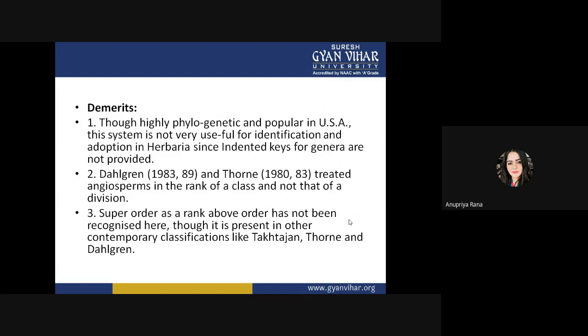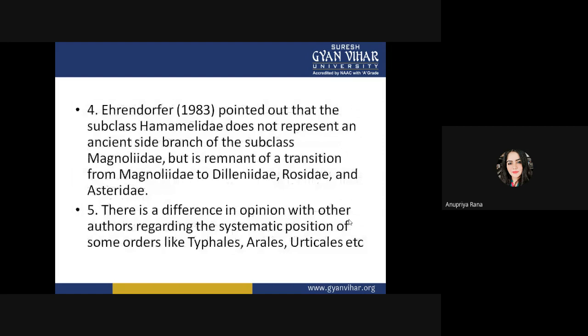Dahlgren and Thorne treated angiosperms at the rank of class and not that of a division. So the class division cannot be just for the angiosperms; there's something more which we need. Superorder, as a rank above order, has not been recognized here. So no rank has been given above the order, though it is represented in other contemporary classifications like Takhtajan's, which give the highest ranking in their classification, but Cronquist didn't do that.